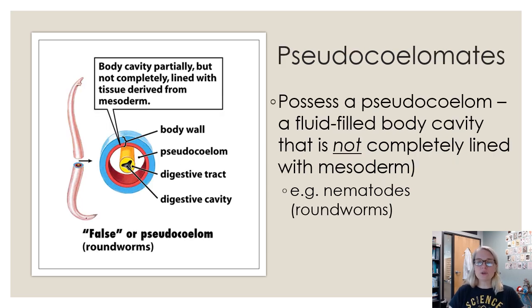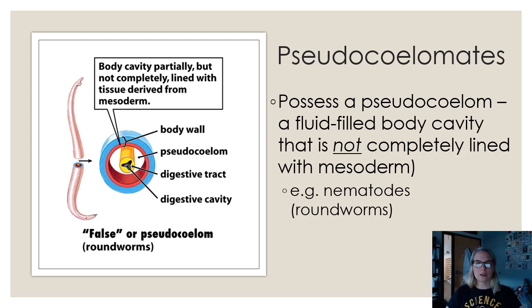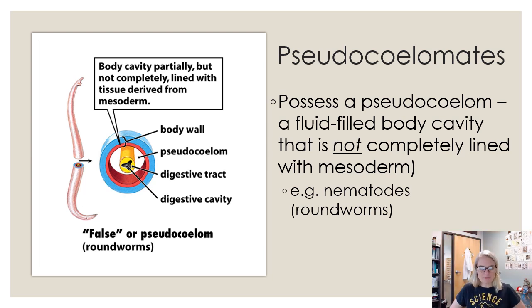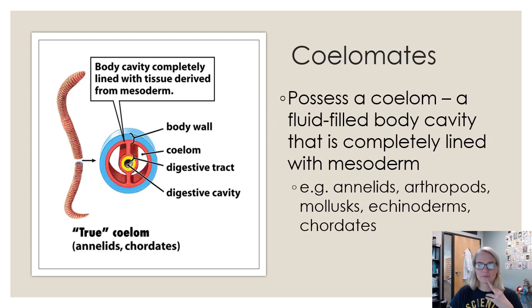Then we have what are called pseudocoelomates. It's like, hey, I see the digestive system and there's a space around it, so it's got a coelom. But it's pseudo, because pseudo means false. So this is a false body cavity. And the reason why is because there's no lining, there's no mesoderm that is surrounding the digestive tract. So roundworms are an example of pseudocoelomates.